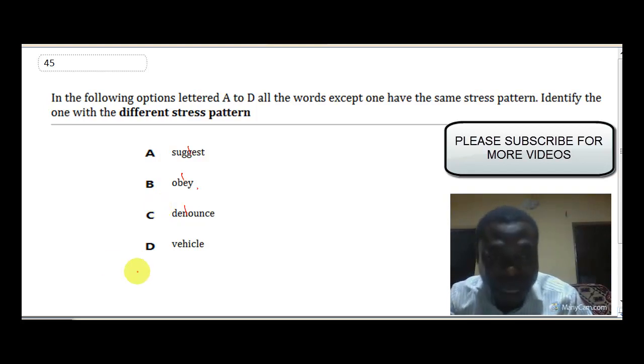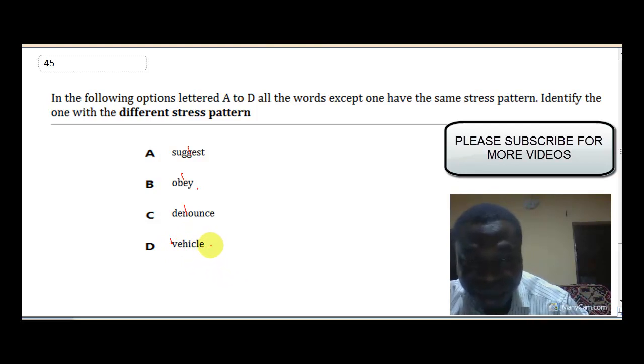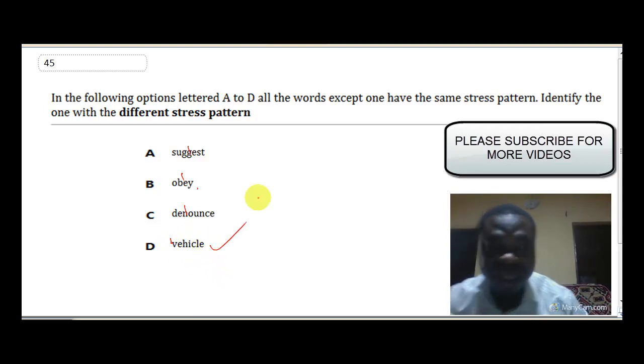Then let's look at option D. How do you pronounce this word? You call it vehicle, but that's not how to pronounce it. It is vehicle. Clearly, the first syllable here receives the primary stress. Vehicle. Denounce. Obey. Suggest. So the right option is option D. Okay. Question 46 now.